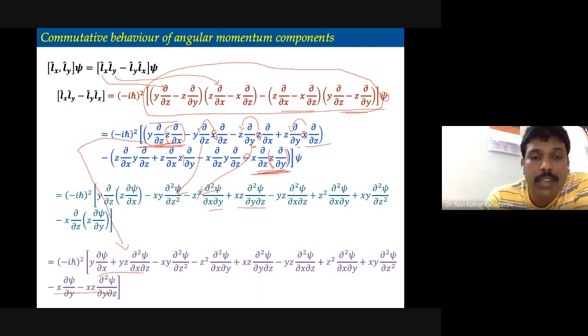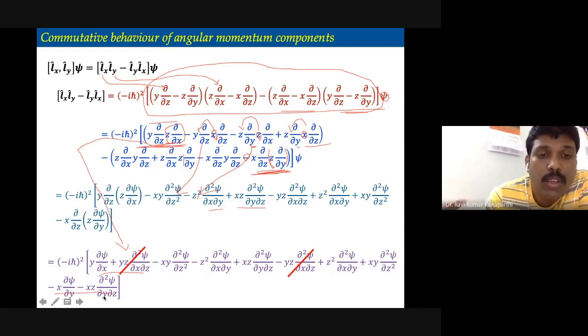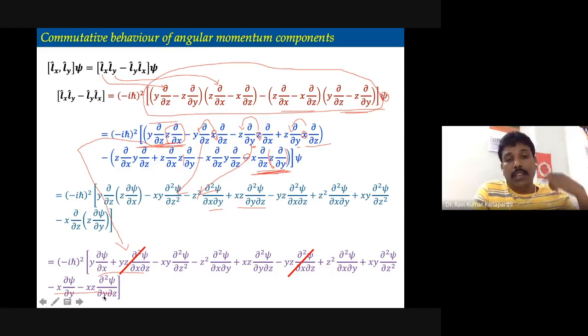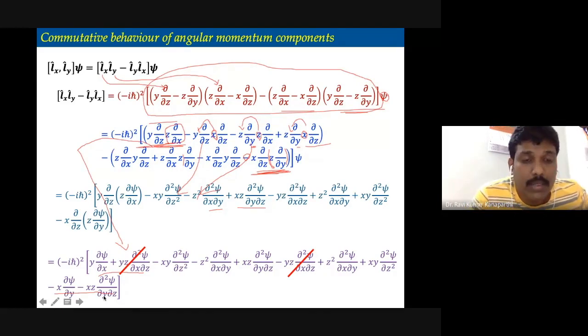Now, if you look very carefully, we have some same terms with opposite signs, therefore we can cancel them out. For example, yz multiplied by dou square psi upon dou x dou z, that is one term, which is the second term, and here there is another term with a negative sign. Therefore, both can cancel out.